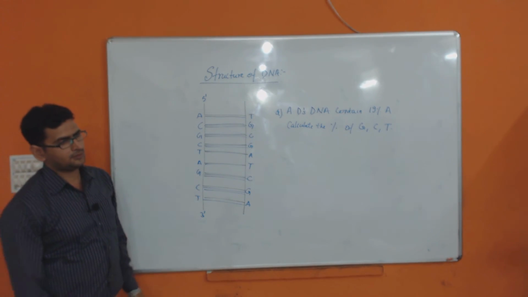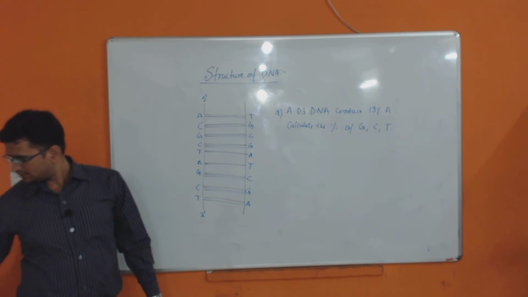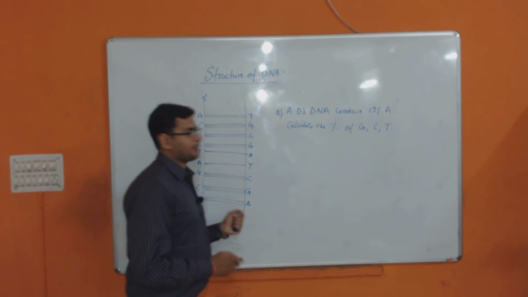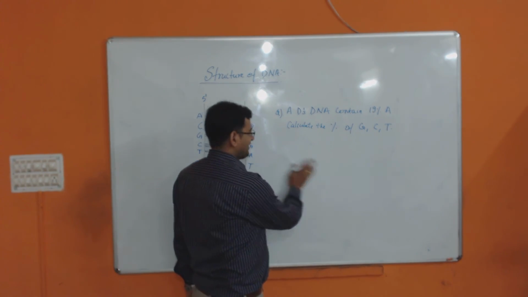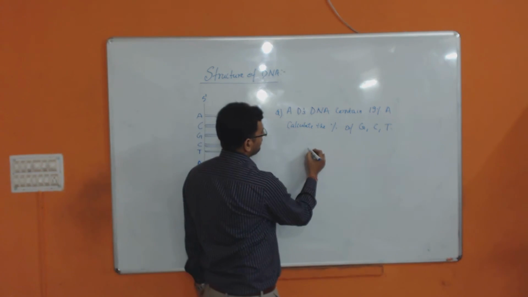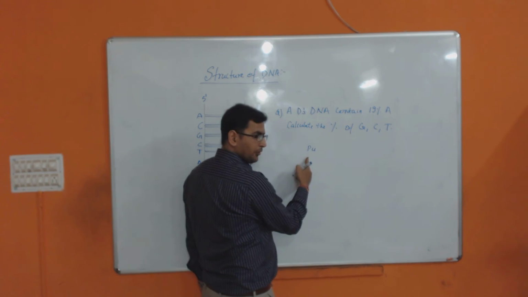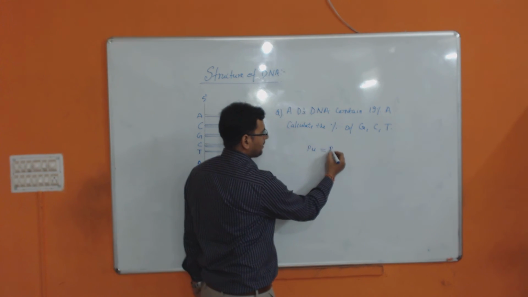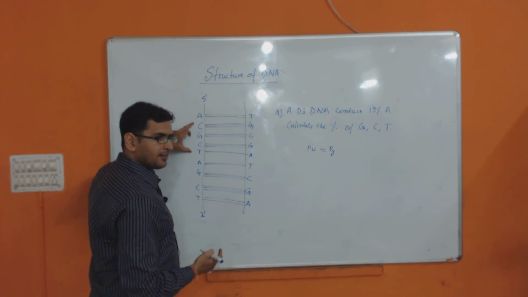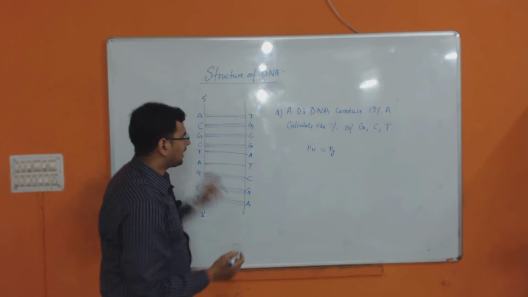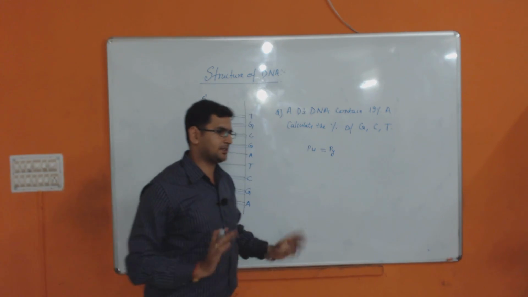See, I'll tell you. Whatever the number of purine there is, the same number of pyrimidine will be there. Is it? If suppose I have taken 100 A, then 100 T will be there. So that means this ratio is always 100%.